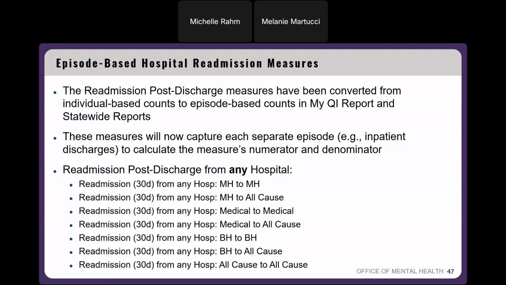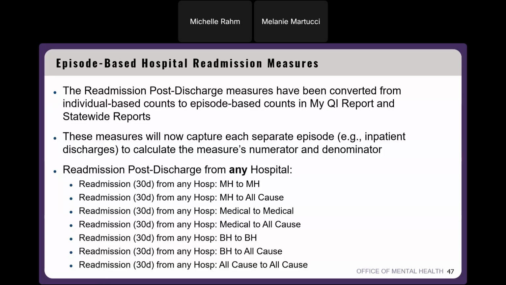So this is looking at the percentage of mental health inpatient discharges that are readmitted within 30 days of discharge to any hospital's inpatient service for mental health reasons within the past 13 months. So that's just an example of how we're defining one of those measures.